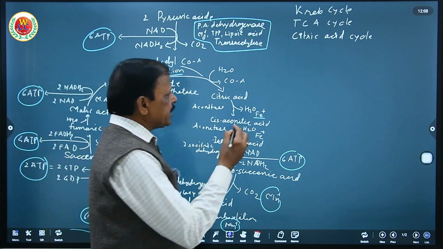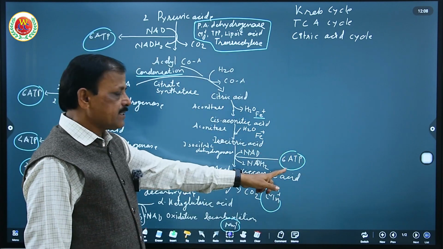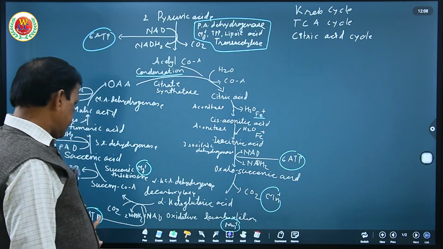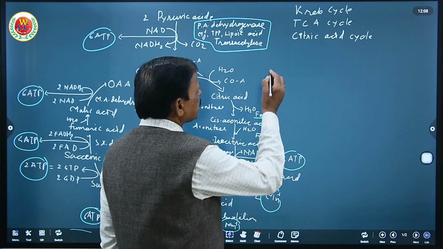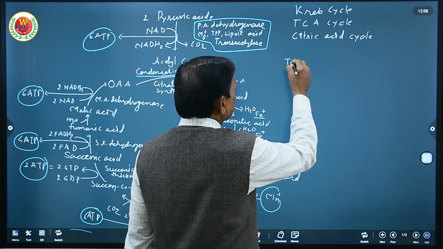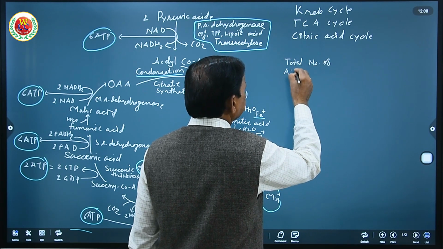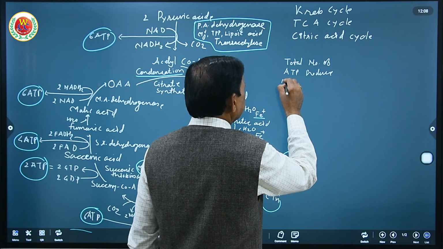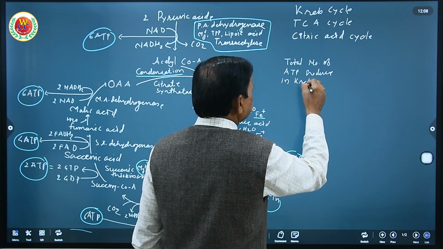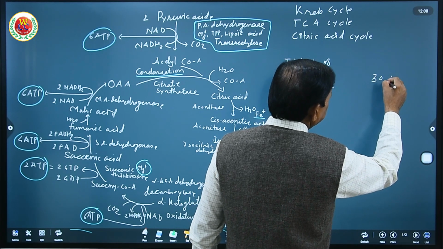So the total number of ATP produced in Krebs cycle is 6 plus 6, 12 plus 6, 18 plus 2, 20 plus 4, 24 plus 6, so the total number of ATP produced in Krebs cycle is 30 ATP.